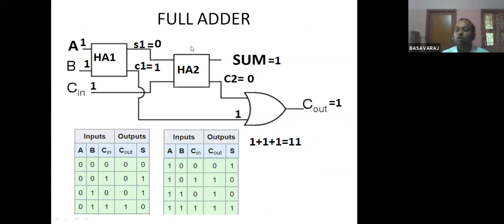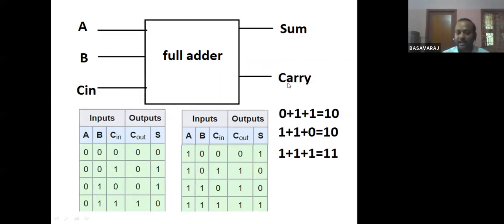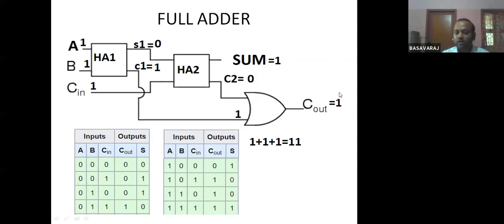Apart from these two half adders, I am using one extra thing, an OR gate. The output of this OR gate is the final carry, C out, and this is the sum, the final result. These are the inputs A, B, and C.